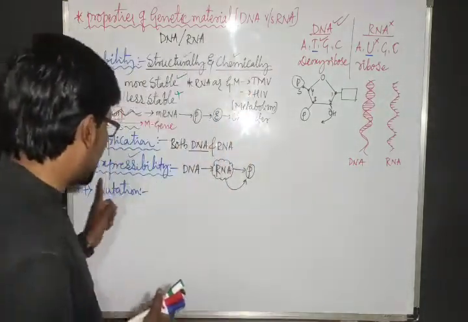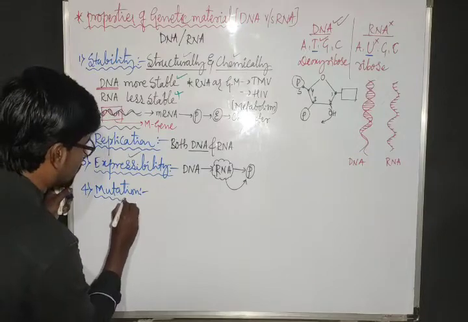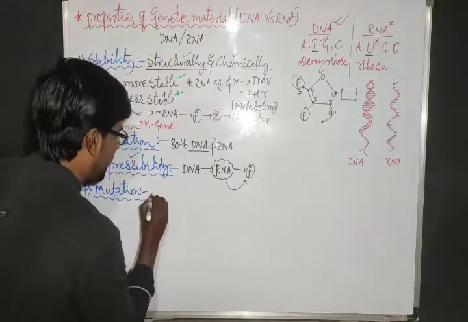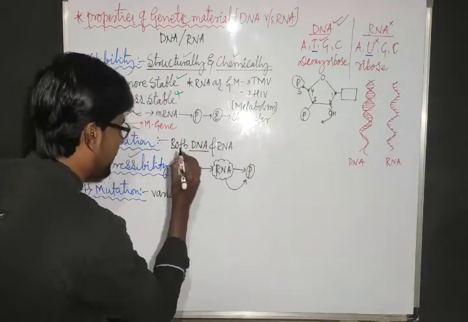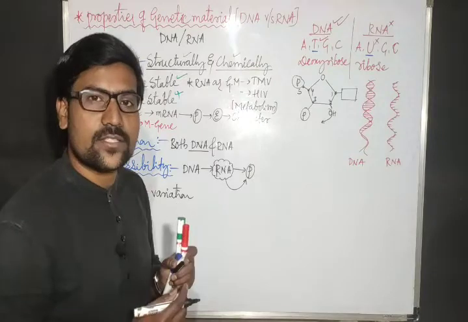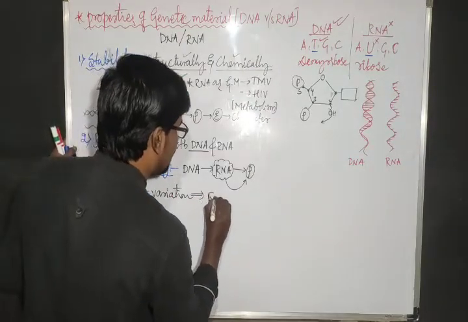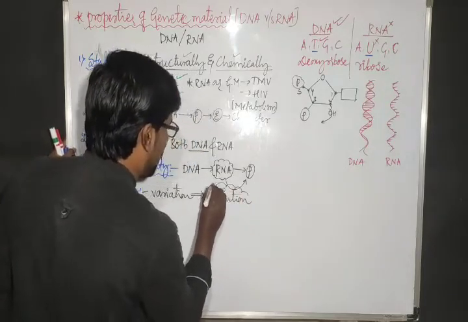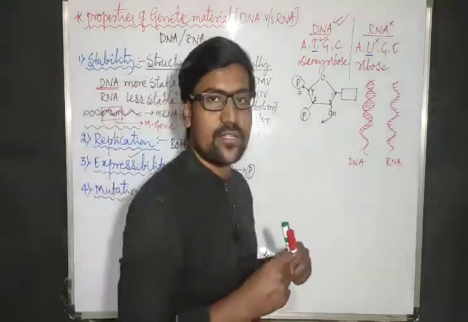And here genetic material should show the mutational property. Why it has to show the mutational property? Because of mutation only we are getting variation. What are we getting? Variation, change. And because of these variations only we can see the evolution property. That means whole evolution is because of this variation, change in the DNA.